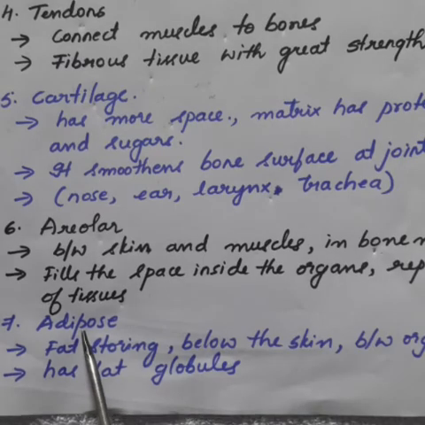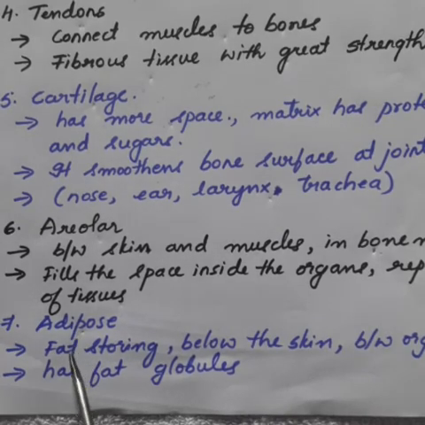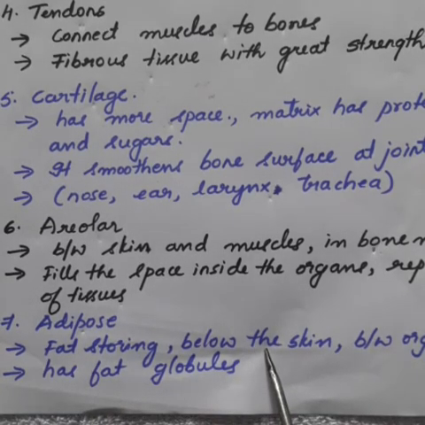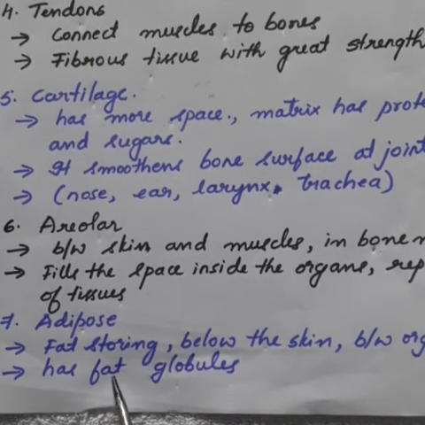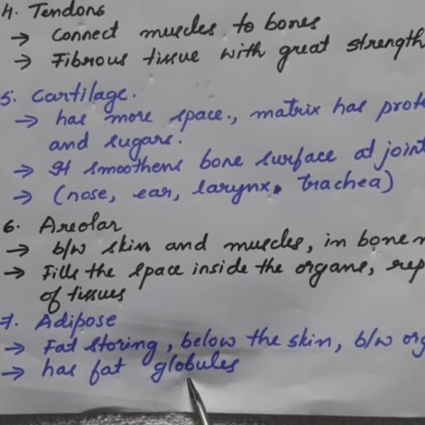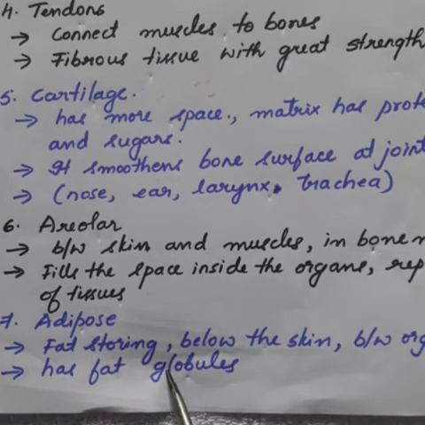The last connective tissue is adipose tissue, which is known as fat storing tissue. It is found below the skin and in between the organs or internal organs. It has cells which has fat globules in them. So all the fat is stored in adipose tissue.